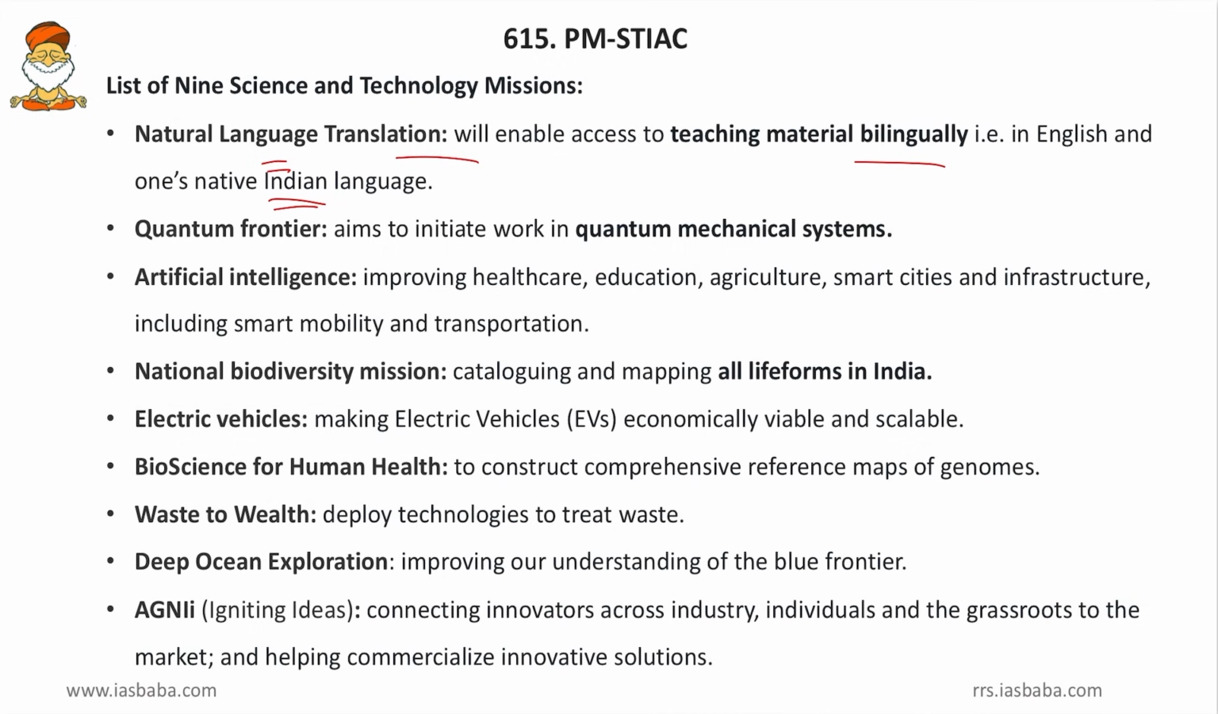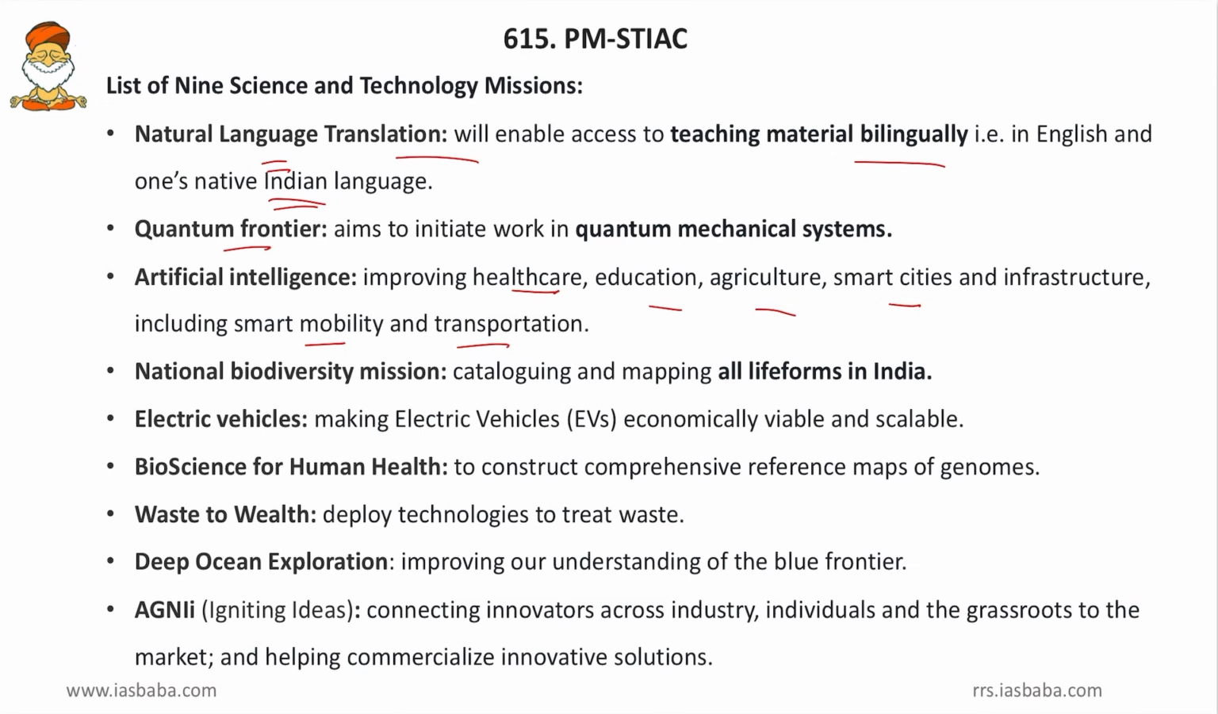Then Quantum Frontier. Friends, this aims to initiate work in quantum mechanical systems, that is quantum computing, quantum technology and others. These are the areas of operation of this mission, Quantum Frontier. Then artificial intelligence. Friends, artificial intelligence is used in almost all the sectors nowadays, and this will be used for the improvement of healthcare, education, agriculture, smart cities and infrastructure, including smart mobility and transportation. So in all these things, artificial intelligence will be used and the infrastructure in all these areas will be improved.